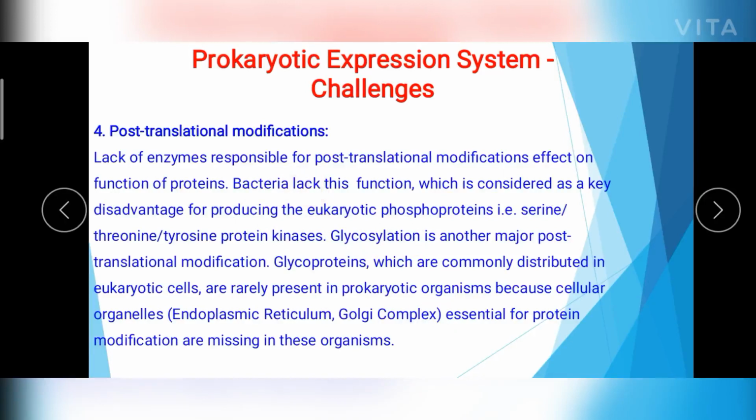Due to this deficiency, the bacteria are able to produce proteins which are biologically inactive, and sometimes they affect the structure and the function of the recombinant protein. So this is one of the challenges to be overcome.